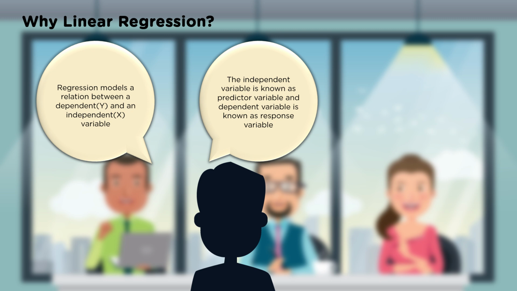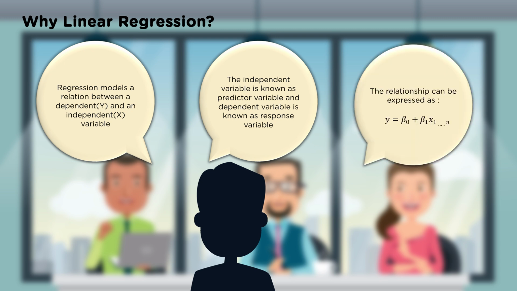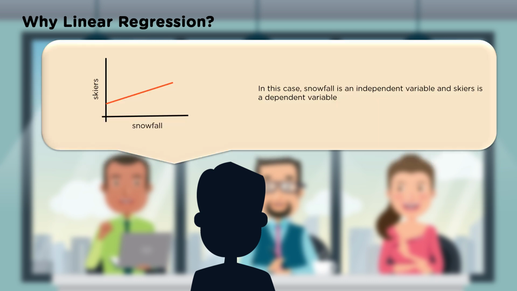The independent variable is known as the predictor variable, and the dependent variable is known as the response variable. So we have one predictor variable, the amount of snowfall, and one response variable, how many skiers are going to show up. Then we can express this relationship as y equals beta naught plus beta 1 x1, and if you continue out, plus beta 2 x2, and so on to the nth degree. In this case, snowfall is the independent variable, and skiers is the dependent variable. So that was a quick overview.